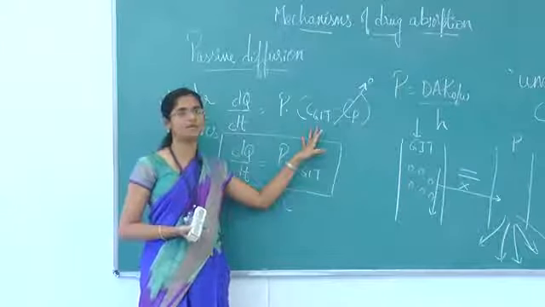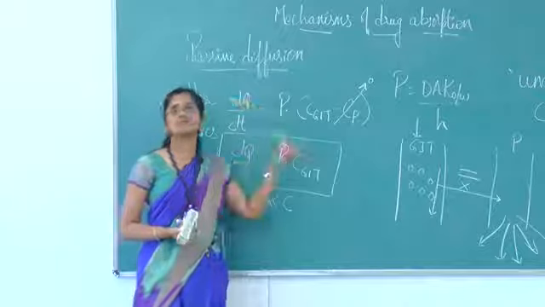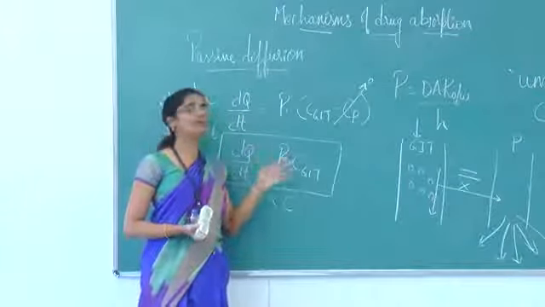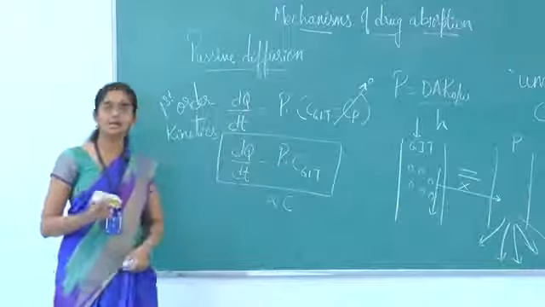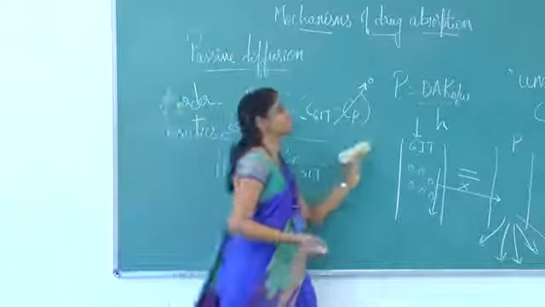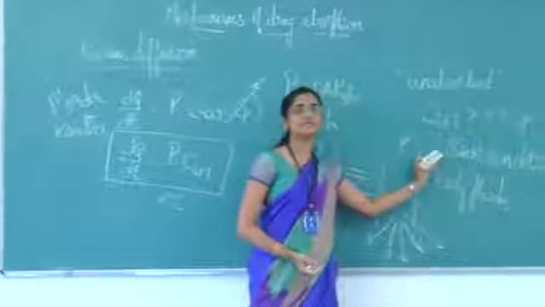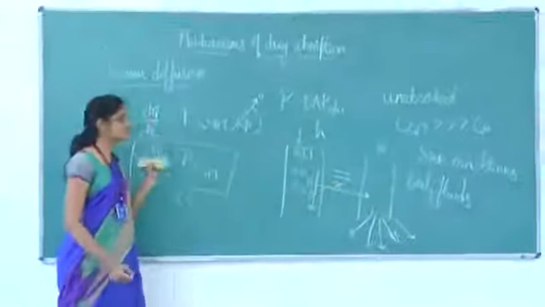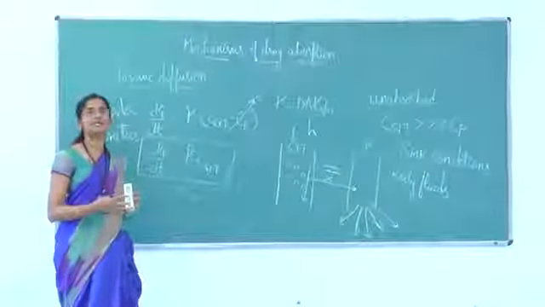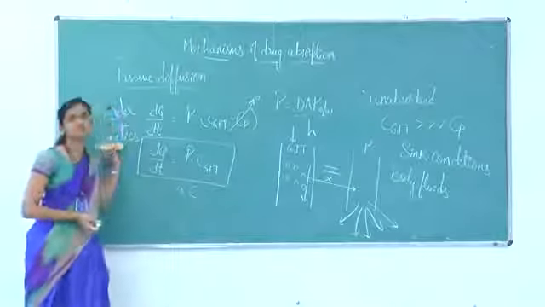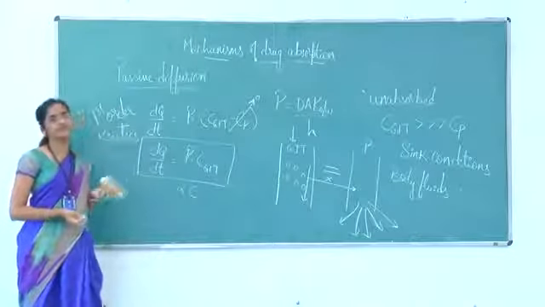The equation for passive diffusion is given by Fick's law of diffusion, which states that dq by dt is equal to DAK by h into (Cgit minus Cp). The important parameter here is maintenance of sink conditions, because of which the concentration of the drug in the GIT is always maintained higher than the concentration of the drug in plasma, and passive diffusion follows first order kinetics. Thank you.